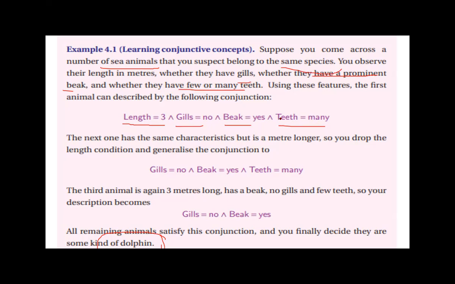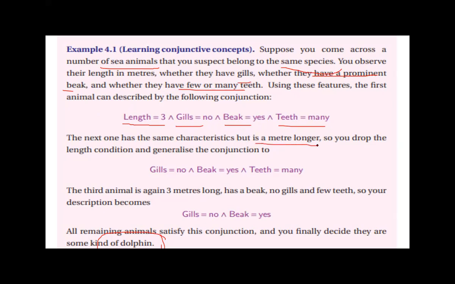Our work is to check whether this animal is a dolphin or not. Using these features, the first animal can be described by the following conjunction: length is equal to 3, and gill is equal to no, beak is equal to yes, and teeth is equal to many. The next one has the same characteristics, but it is a meter longer.